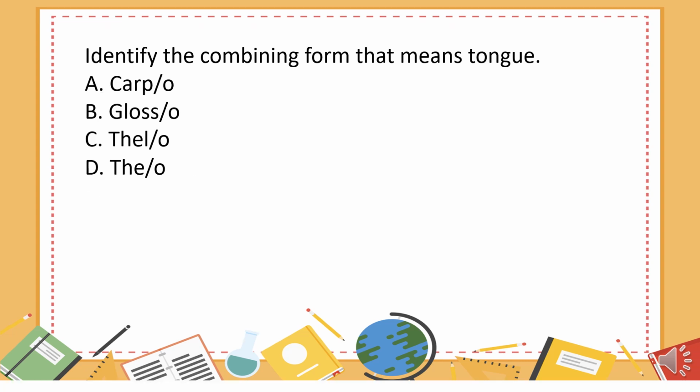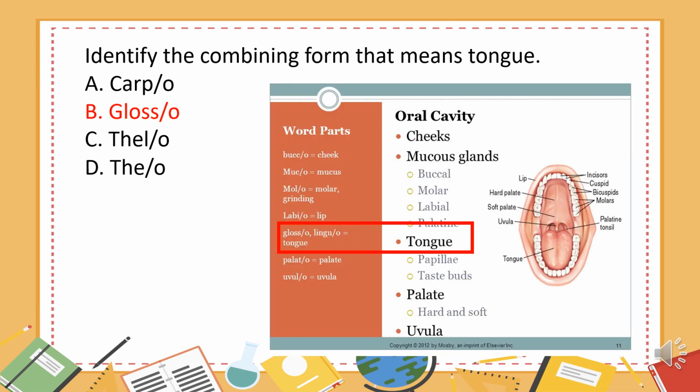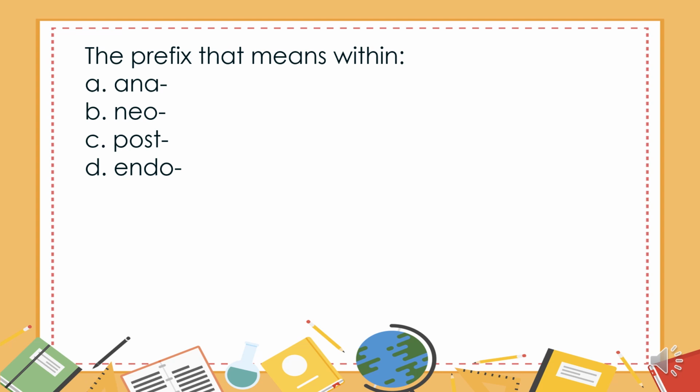Identify the combining form that means tongue. A. Carpo. B. Glosso. C. Thello. D. Theo. The answer is B. Glosso.